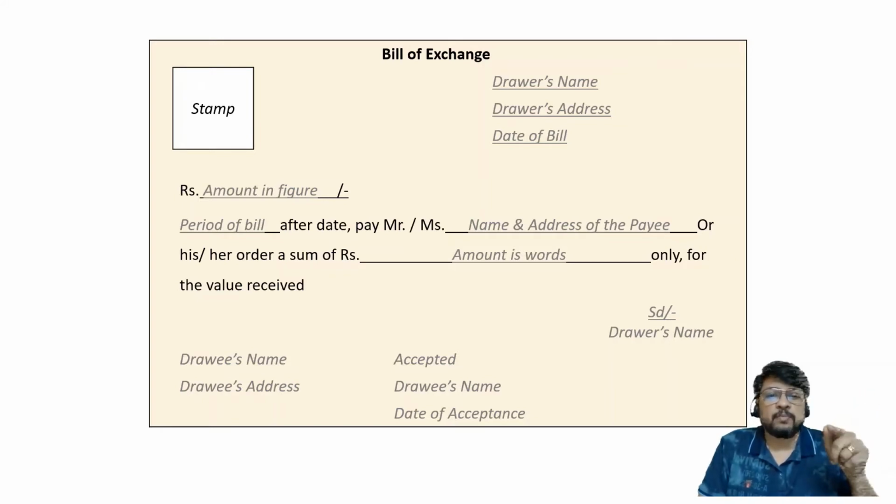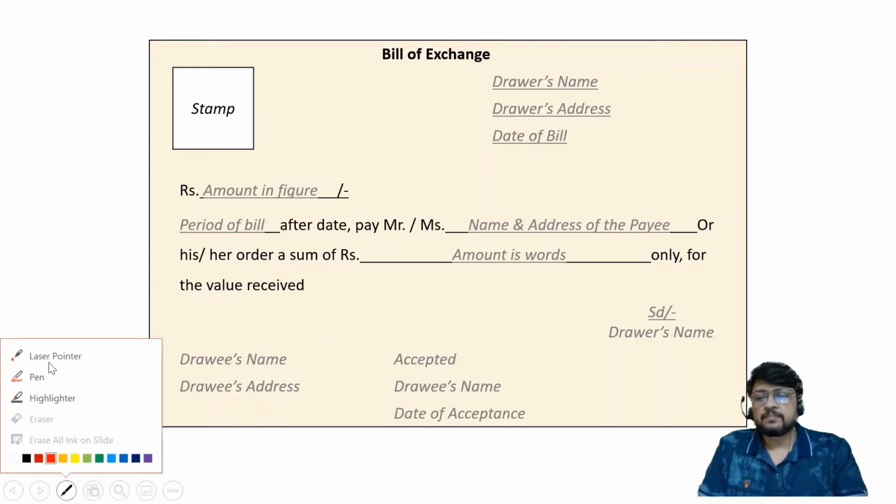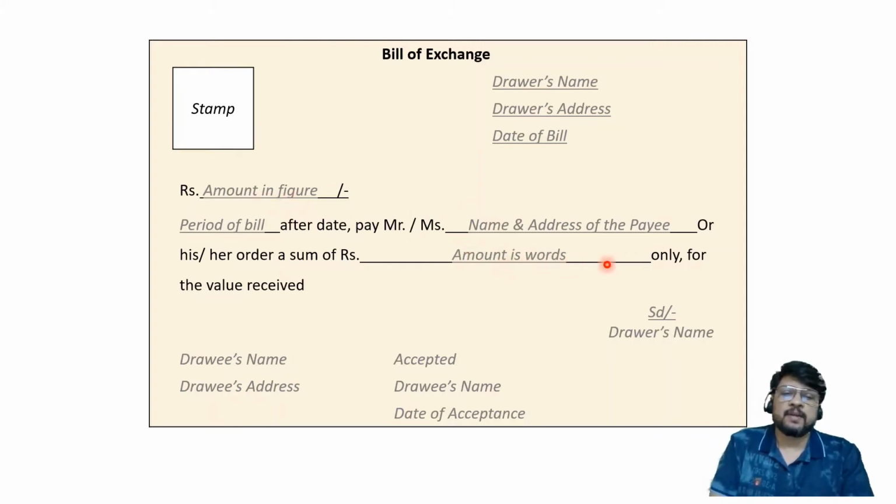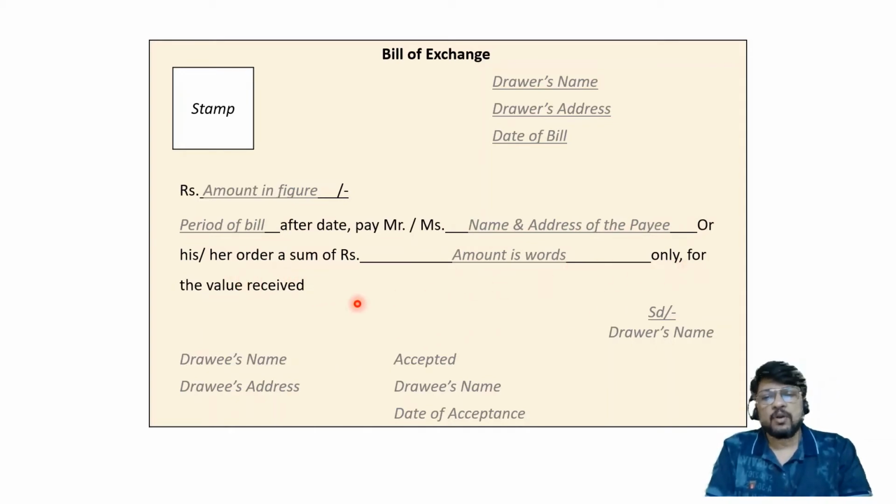His name and his address should be written, or his or her order, a sum of rupees, again the same amount, whatever amount you have mentioned in rupees in figures, the same amount will be written here, but in words. So the amount in figure and the amount in words, both should be written. Period of the bill, after date, pay Mr. so and so or Miss so and so, or his or her order, a sum of rupees so and so only, for the value received. Very important words, for the value received.